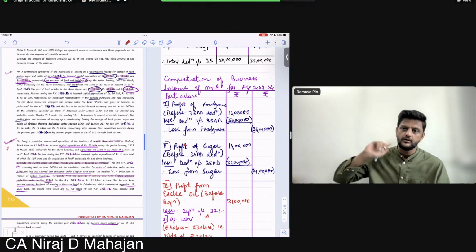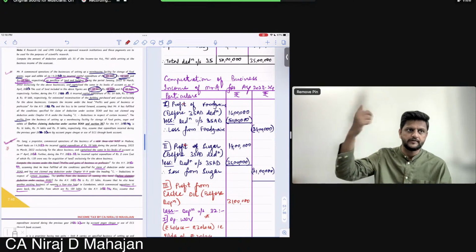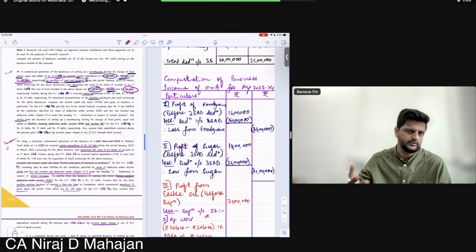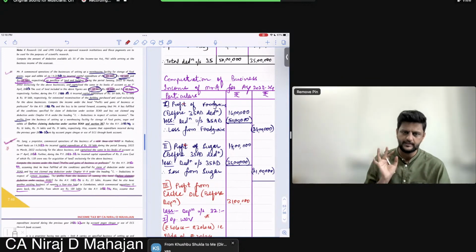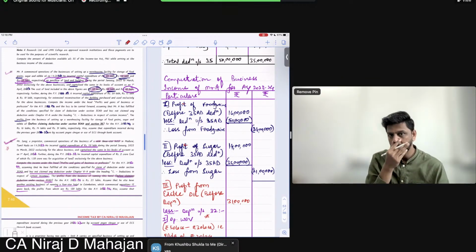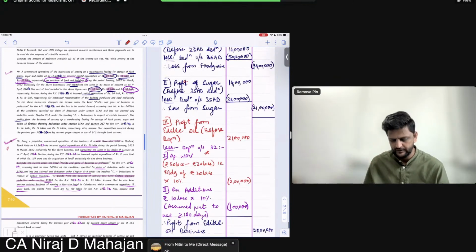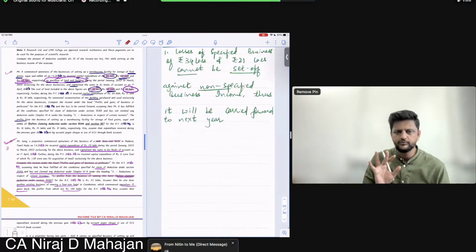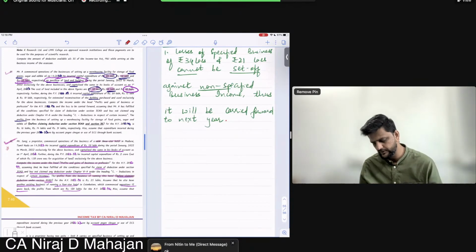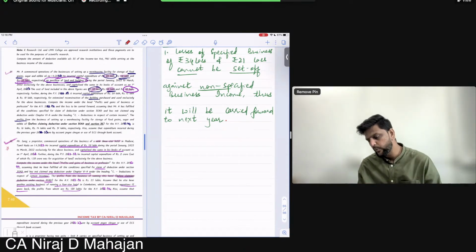Can I set off non-specified business loss against specified business income? Answer is yes. You don't know yet because there is another chapter. I'm just telling you to think from that point of view also. That question should come to your mind. For your understanding, it will be covered in the next chapter, the chapter on carry forward and set off of losses. Should I go ahead, everybody?